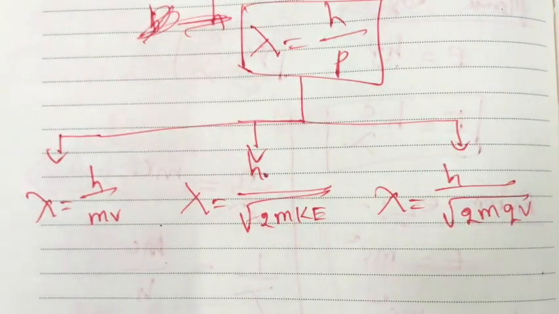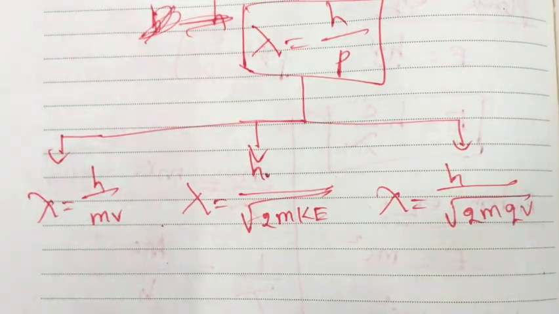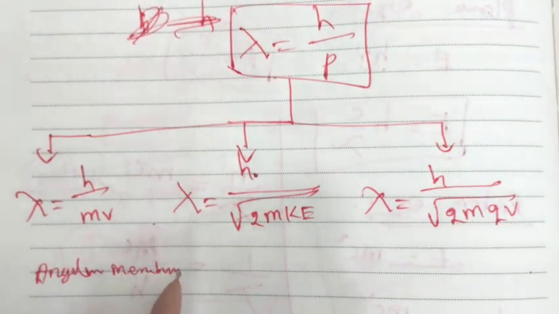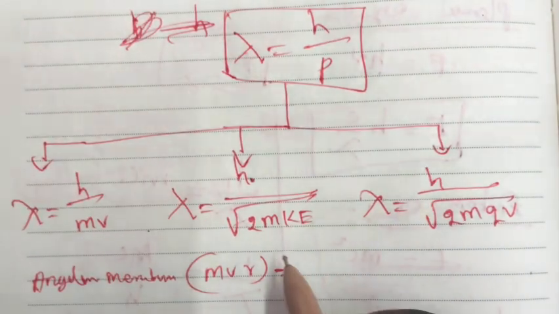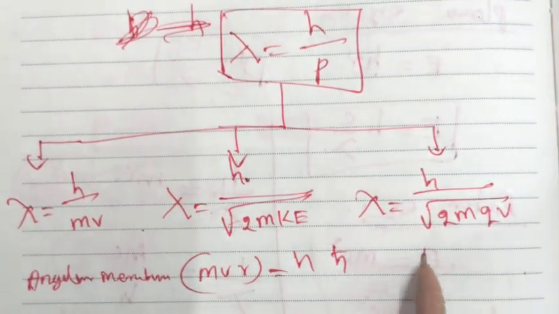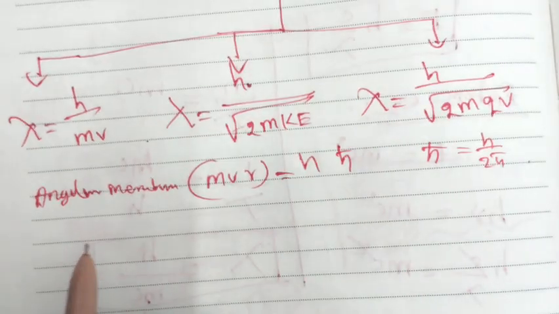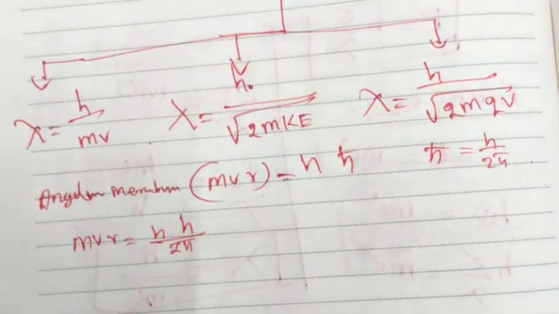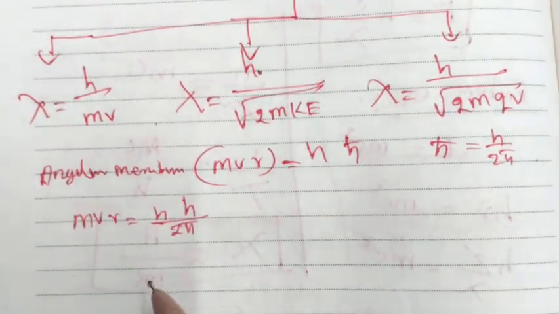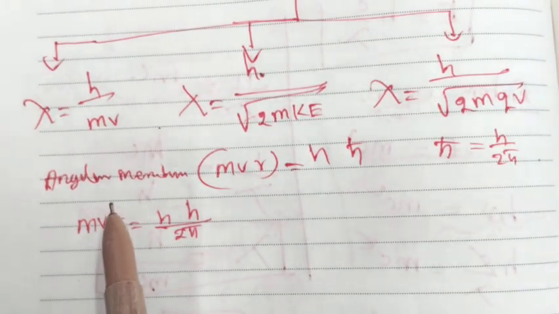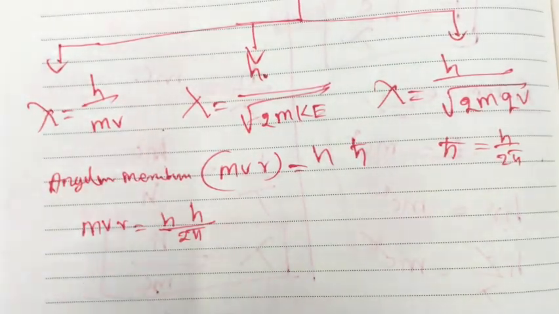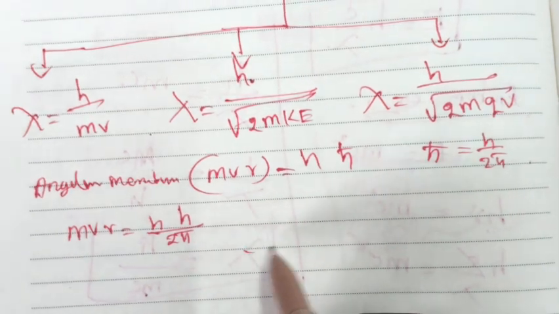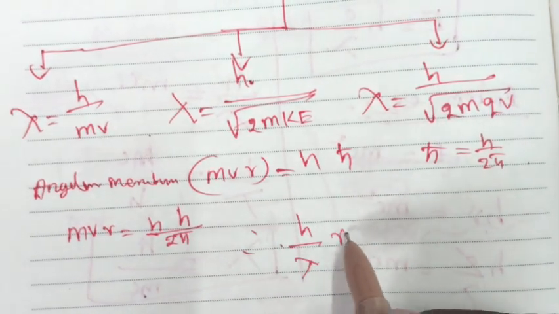Okay, so now let's go to relating the angular momentum. We know that angular momentum mvr is equal to n h cross, where h cross is equal to h by 2 pi. So mvr is equal to nh by 2 pi. This is the formula. Here n is the principal quantum number, so depending on that, the angular momentum value is rearranged. Correlating this formula, we get h by lambda into r is equal to